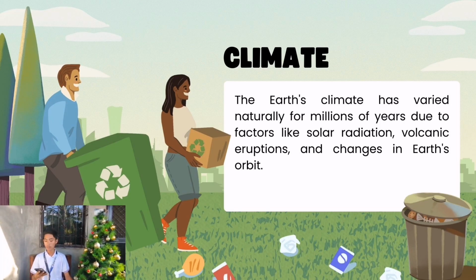The Earth's climate has varied naturally for millions of years due to factors like solar radiation, volcanic activity, and changes in Earth's orbit.